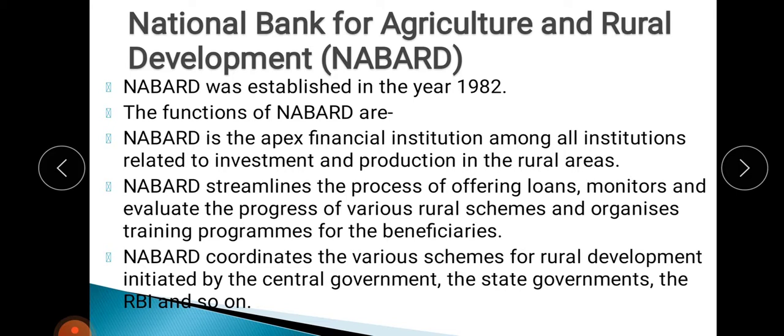Then last, NABARD coordinates and manages the various schemes for rural development initiated by the central government, state government, the RBI and others. That means whatever program the state government, the RBI or the central government have taken for the development and progress of the rural areas, NABARD coordinates all those schemes. So these are basically the functions of NABARD.